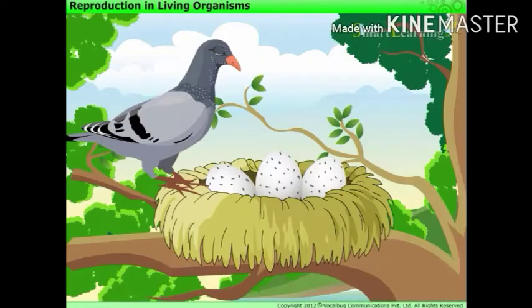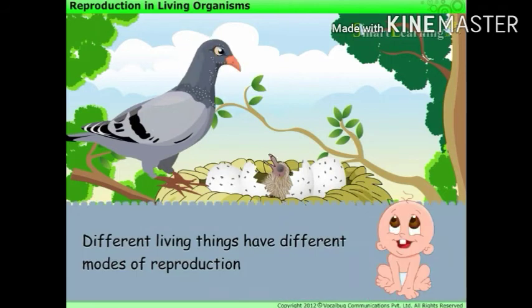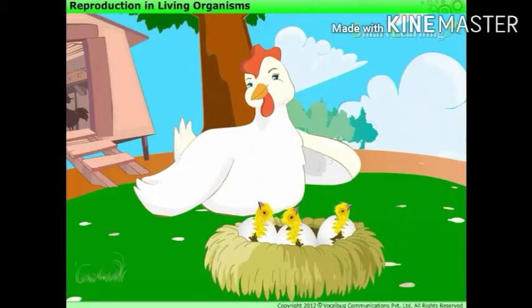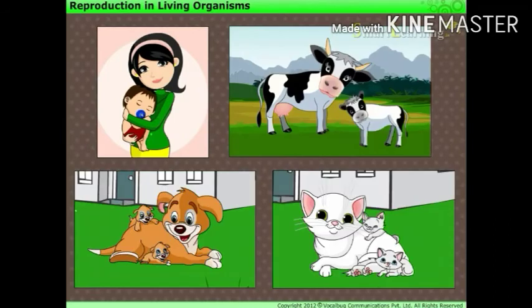For example, look at this nest, and the eggs laid by the pigeon in it. Some of these may hatch, and young ones come out. Different living things have different modes of reproduction. Some produce their young ones through eggs, for example, hens. Some give birth to the young ones, for example, human beings, cows, dogs, cats.